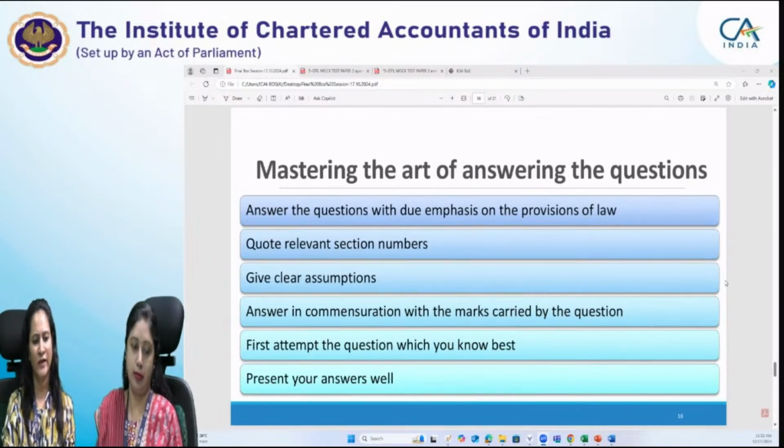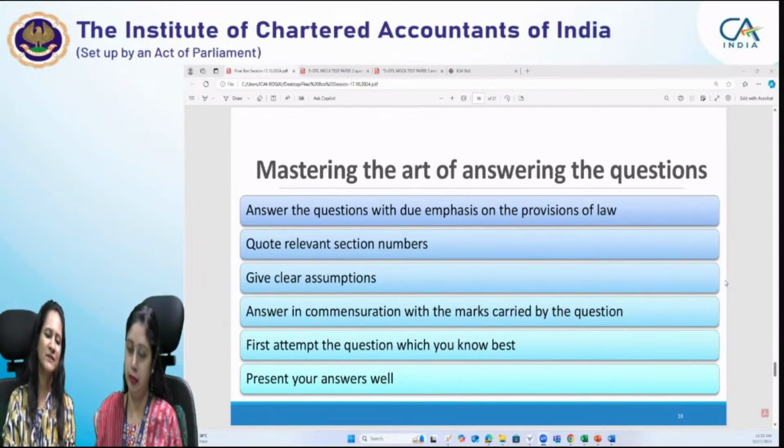Then, as we have already said, focus on answering in commensuration with the marks which the question carries. First attempt the question you know the best and present your answers in a well-organized manner.